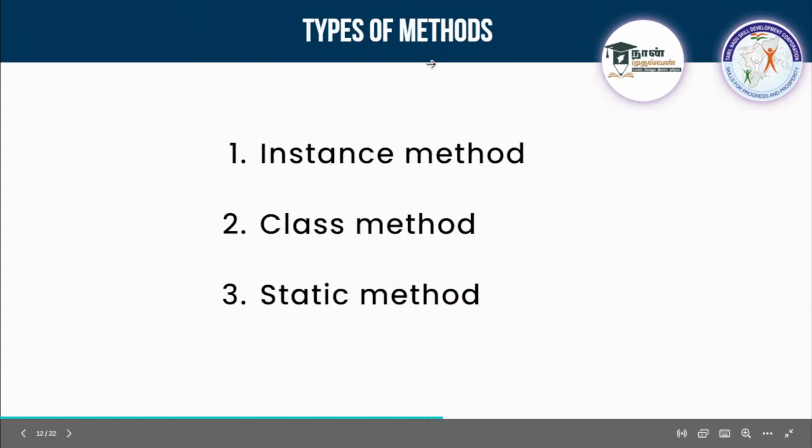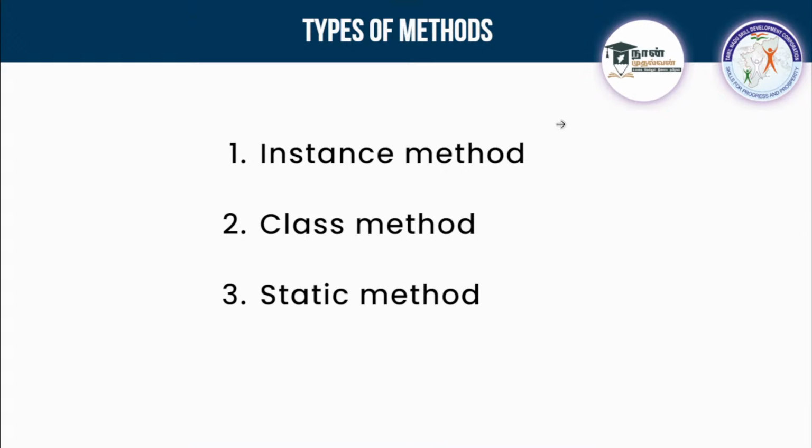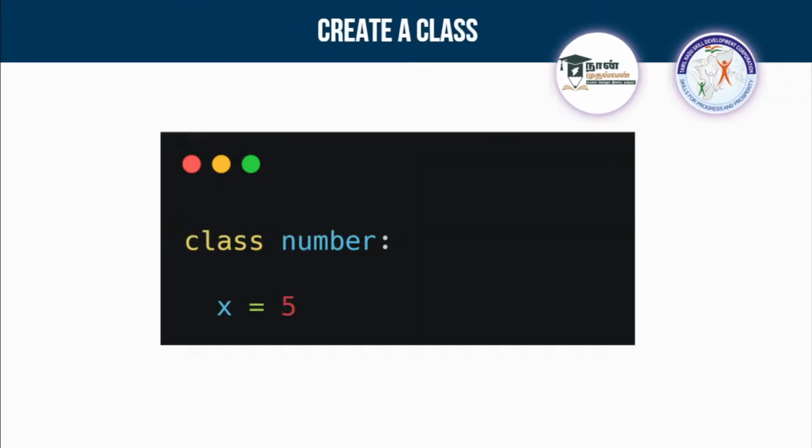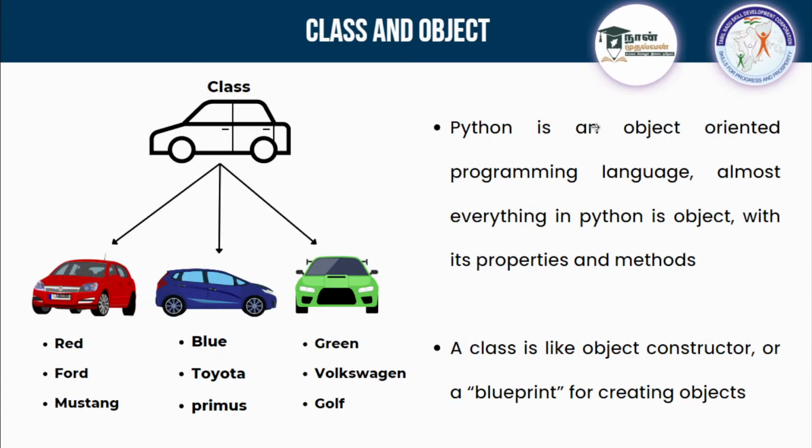Next will be types of method. Can you guys remember what a method is? I told you, right? A method is something like a function inside a class. You can call it by the name method. And regarding you guys asking why we are using class, what is the use of the class, I forgot to tell you, and I told you I will tell you in between. See here, Python is an object-oriented programming language, and almost everything in Python is an object with its properties and methods. We are using that. I'll tell you what it is.